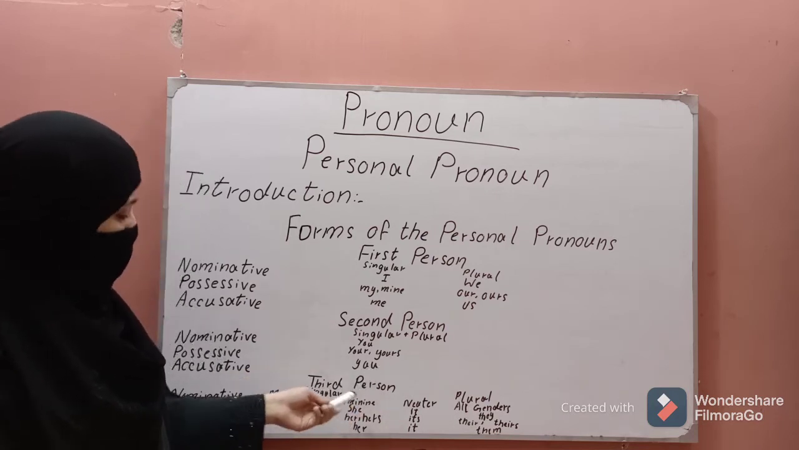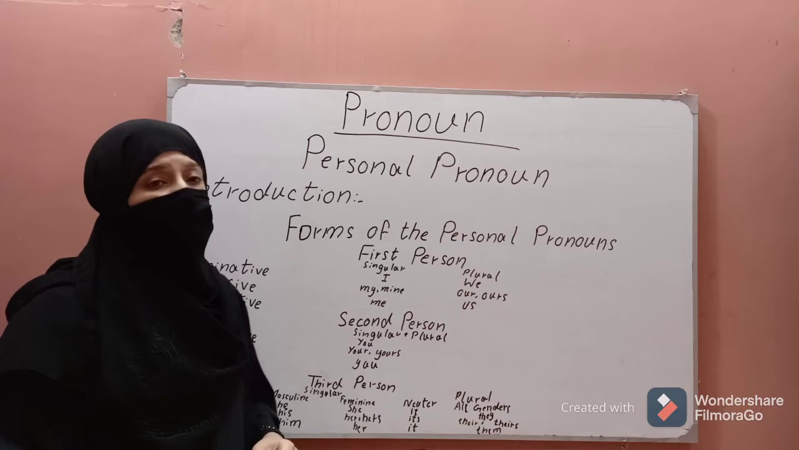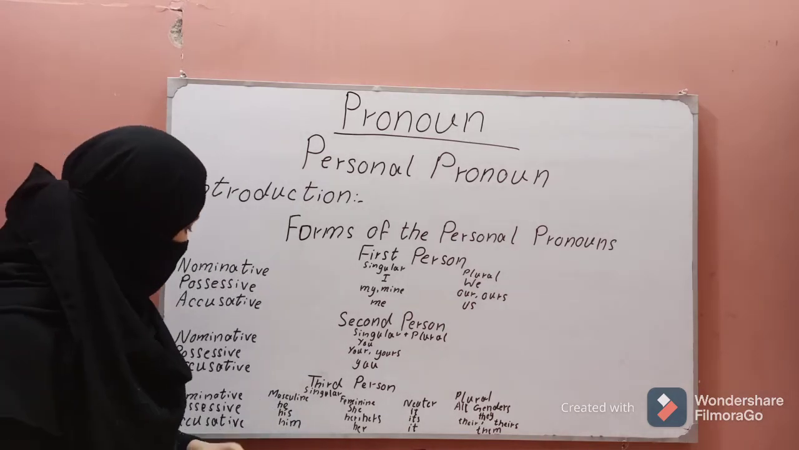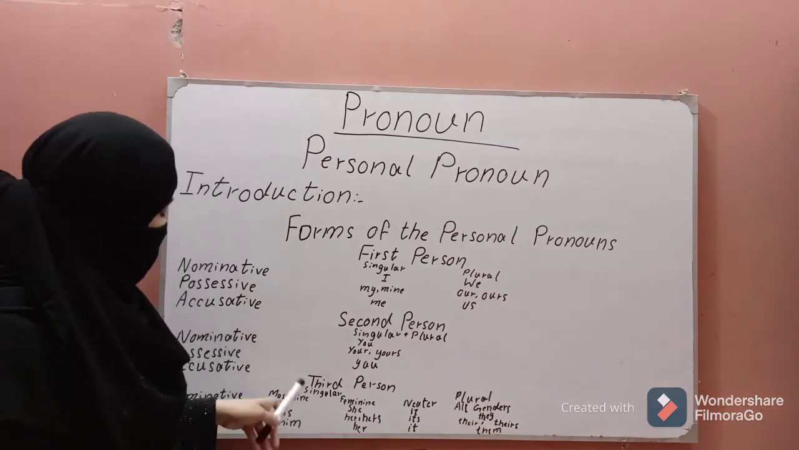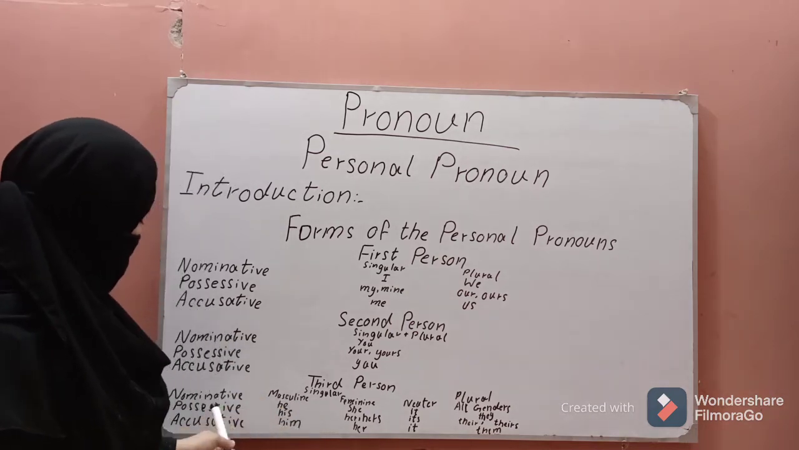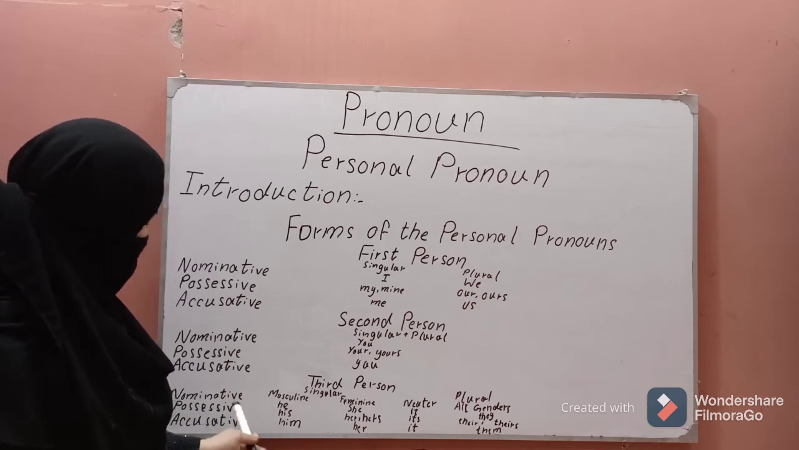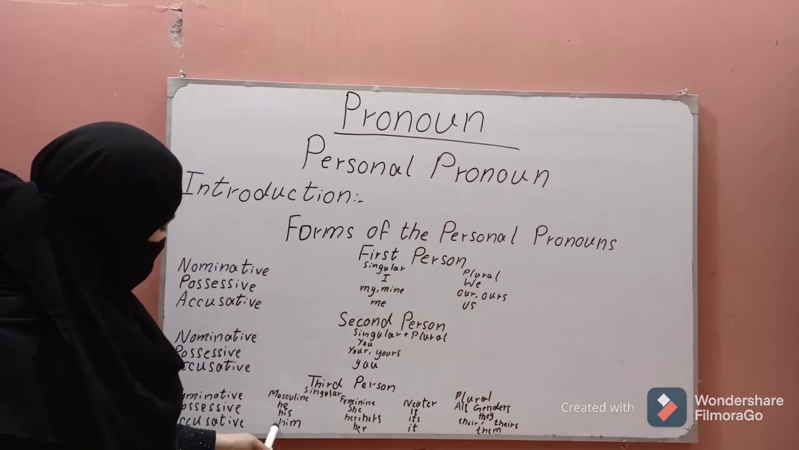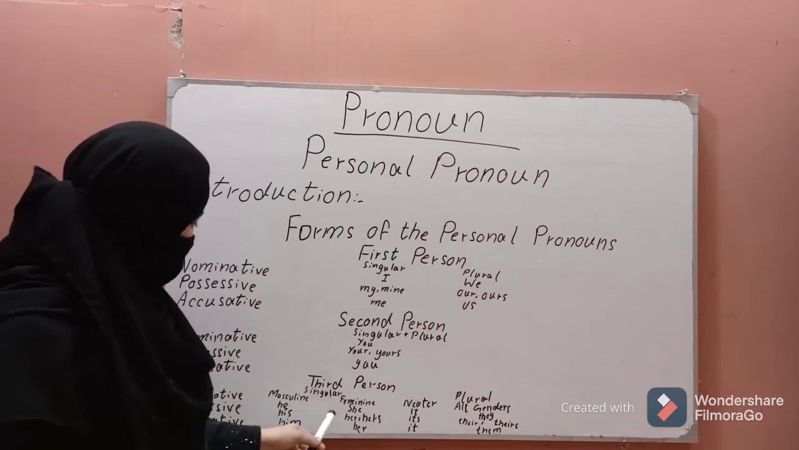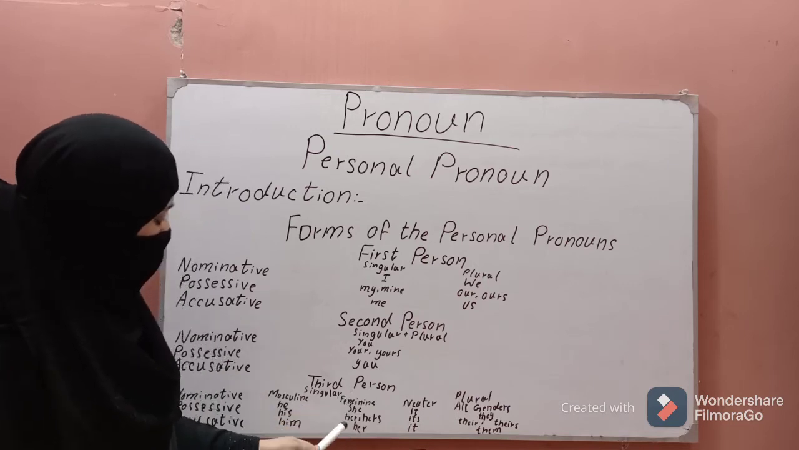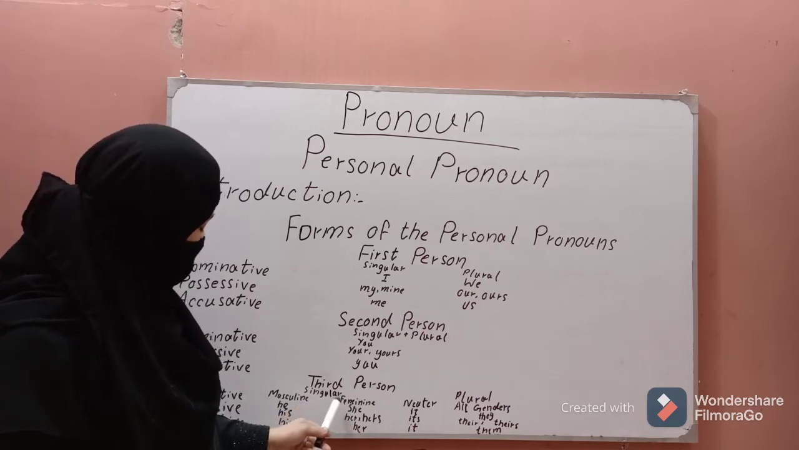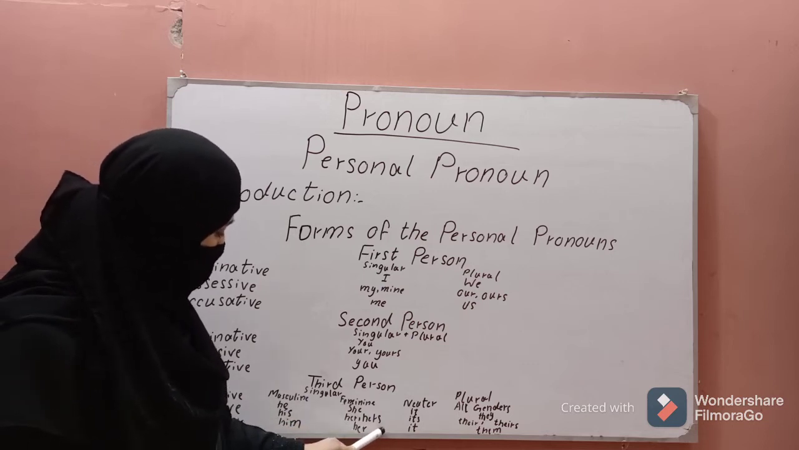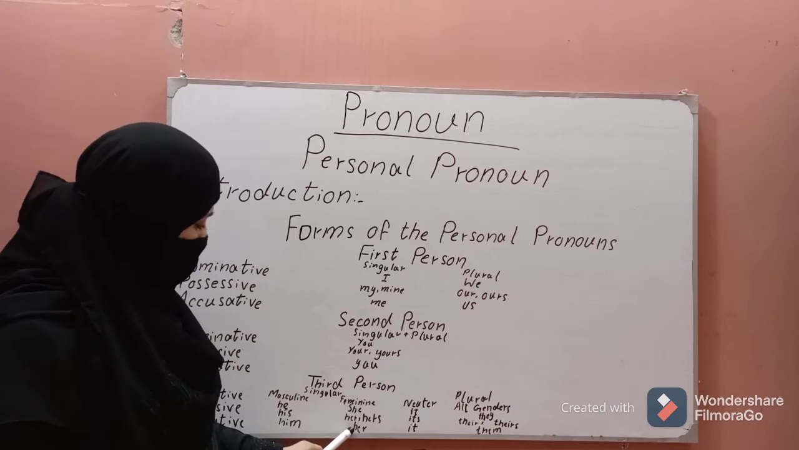Now we look at the third person. I told you that he, she, it and they stand for third person. If it is male and singular, in the nominative case it will be he, in the possessive case it will be his, and in the accusative case it will be him. If it is female and singular, in the nominative case it will be she, in the possessive case her and hers, and in the accusative case her.